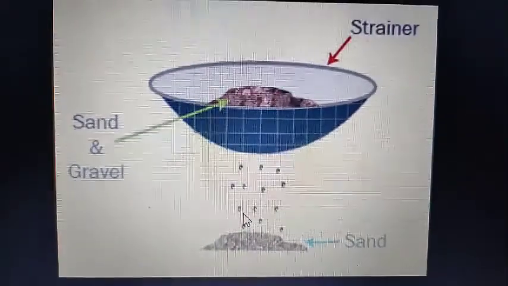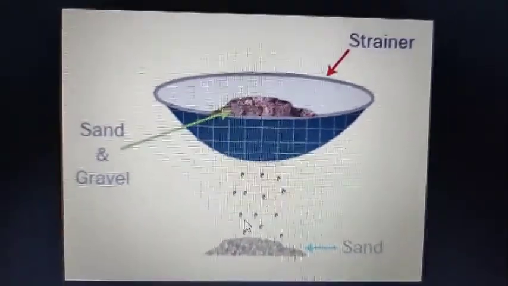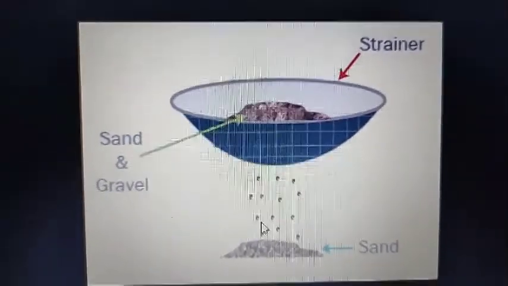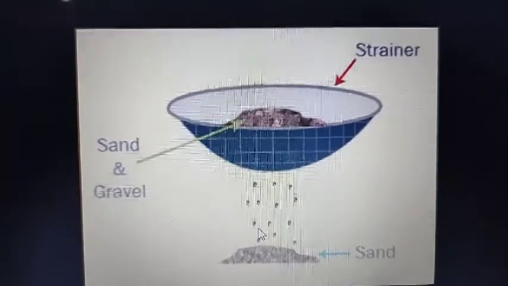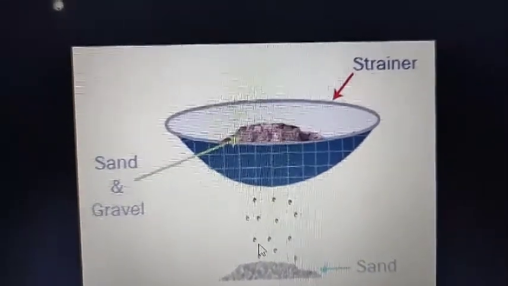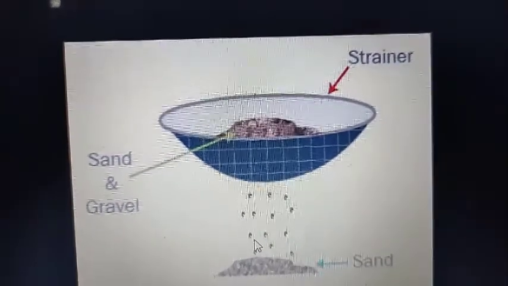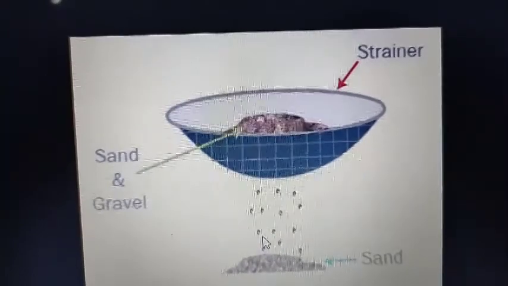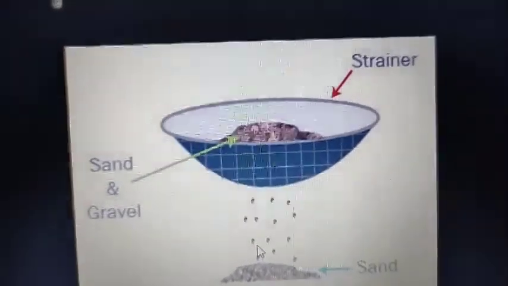Next separation technique is sieving. This method is used for separating solid constituents of a mixture which differ in their sizes. Means a mixture having solid constituents which differ in their sizes.